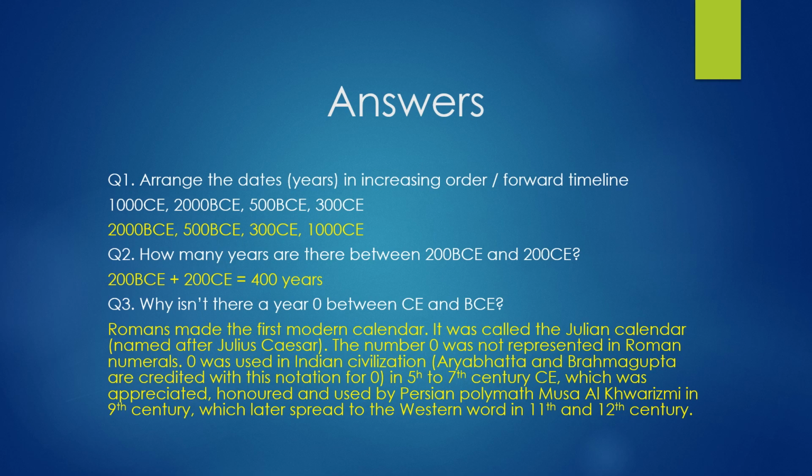sometime in 1582 CE, Pope Gregory made some corrections to the calendar. This is regarding the leap year. There's a whole new story behind it. We know that leap years are once every 4 years, but every 100 years there is no leap year. But every 400 years there is a leap year. So there was no leap year in 1900, but there was a leap year in the year 2000.